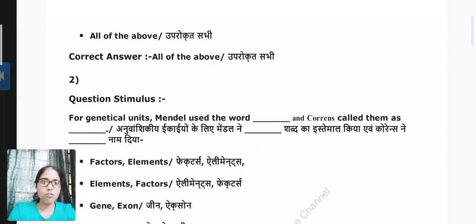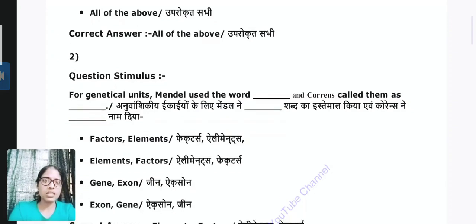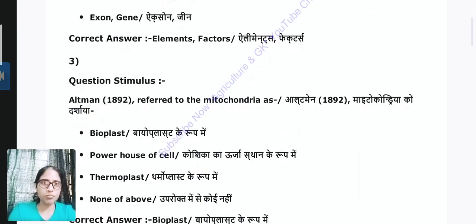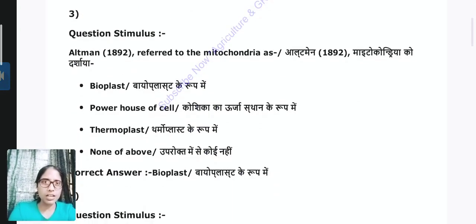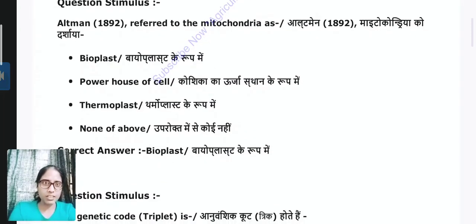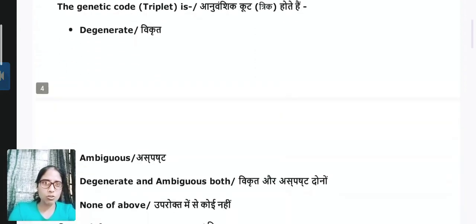Question 2. For genetical units, Mendel used the word element and Correns called them factors. Question third. Altman referred to the mitochondria as. Answer is A. Bioplast.